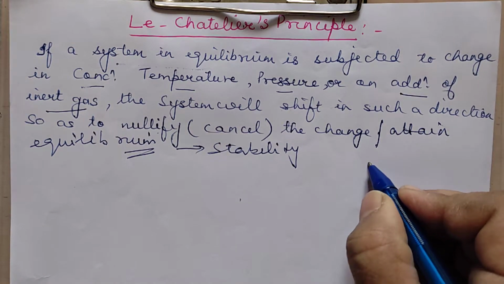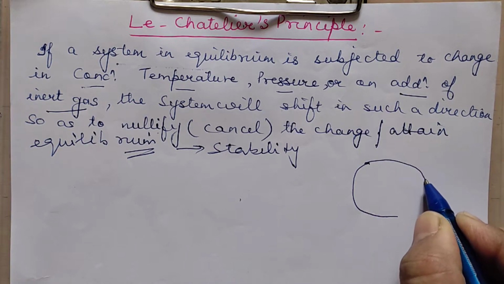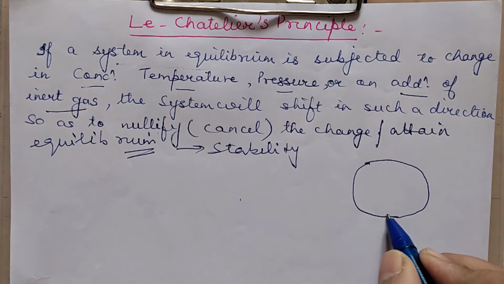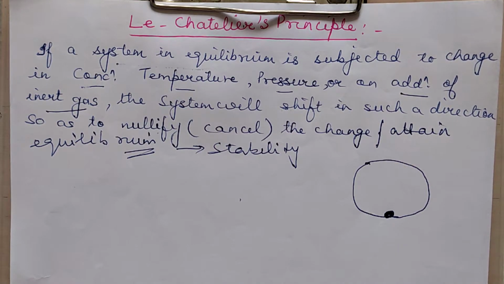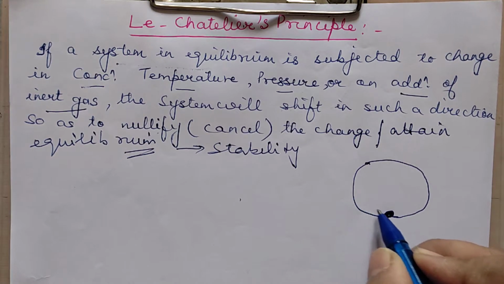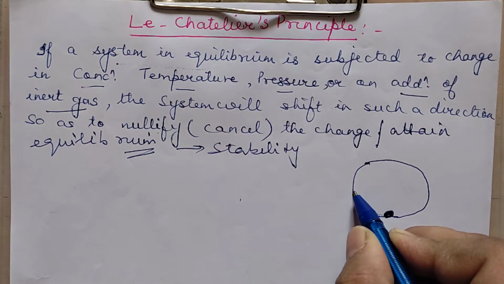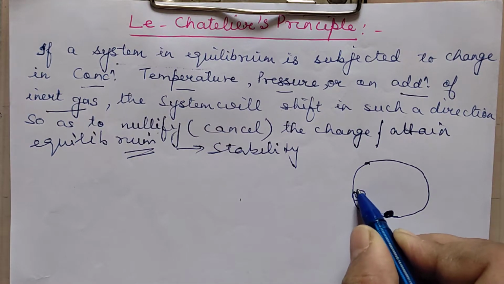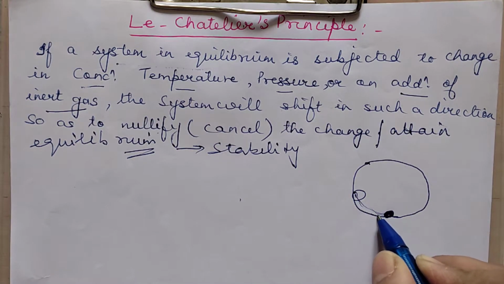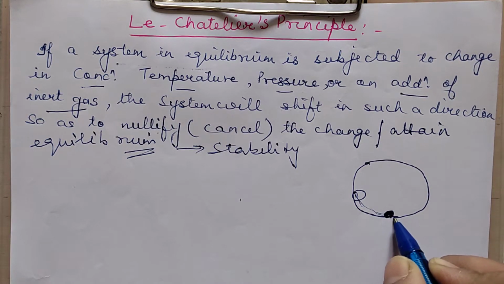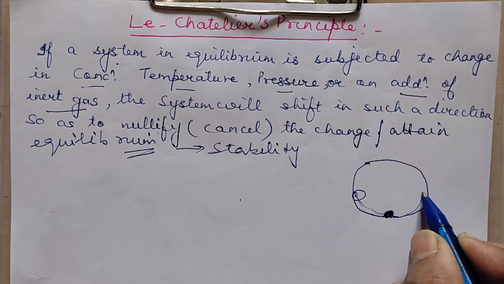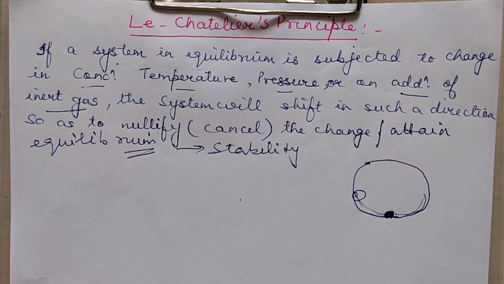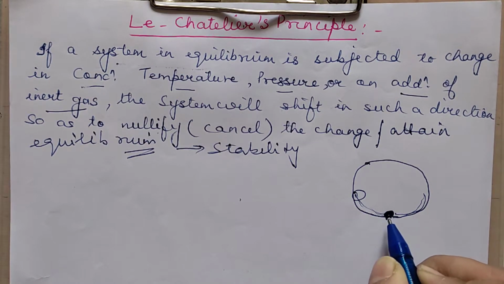Now let us take a common example. Suppose you have a ring, and you place a ball over here. This is the position where it will be quite stable. If you try to shift the position, means if you try to bring this ball over here, what will happen? It cannot remain there. Again, it will try to come back to the position. Same way, if you push it this side, again it will try to come back to the position. That means the system will try always to move in such a direction in which it is most stable.